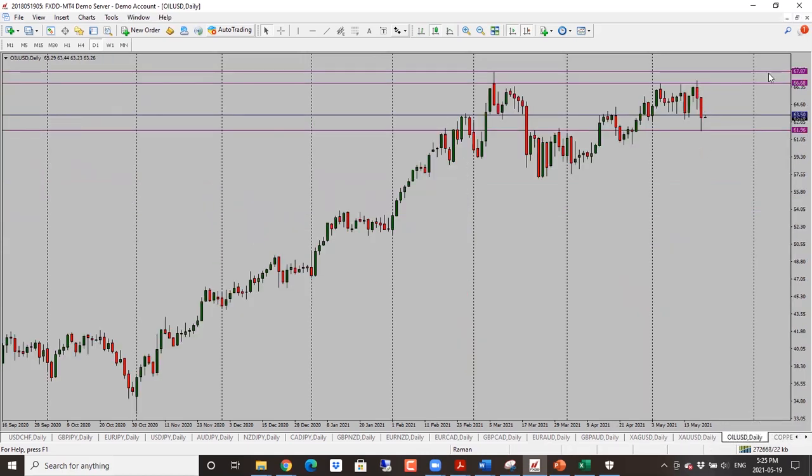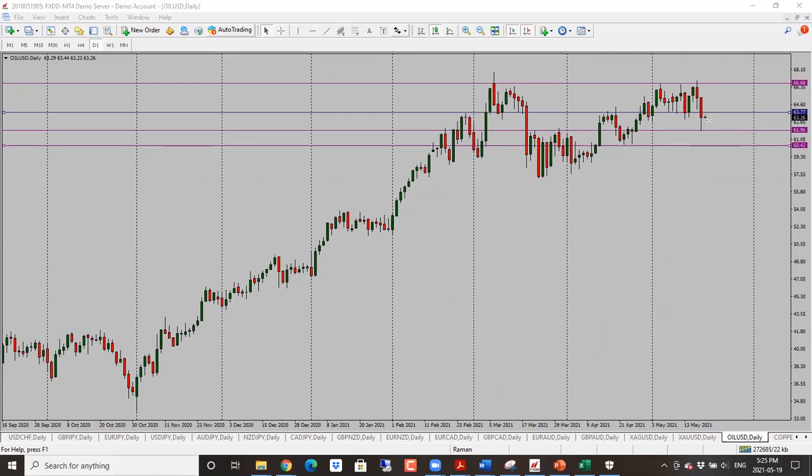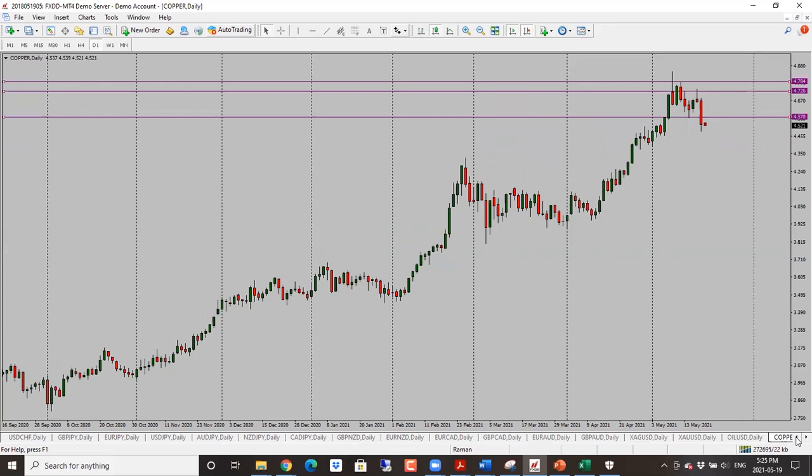Oil here continued its descent. We were looking for a drop. It went right into our second target here. And now if it holds below 63.50 or even 63.80, we're looking for another drop here. So bearish bias. In terms of our target for oil, the first target would be 62, which is the base of this candle here. So next one is 60.50. So bearish bias here for oil.